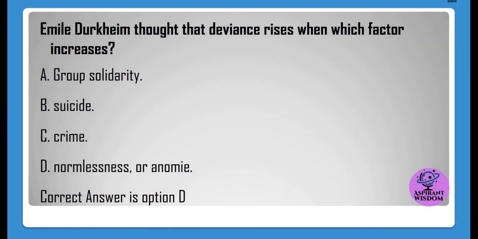Émile Durkheim thought that deviance rises when which factor increases? A. Group solidarity, B. Suicide, C. Crime, D. Normlessness, or anomie. Correct answer is option D.